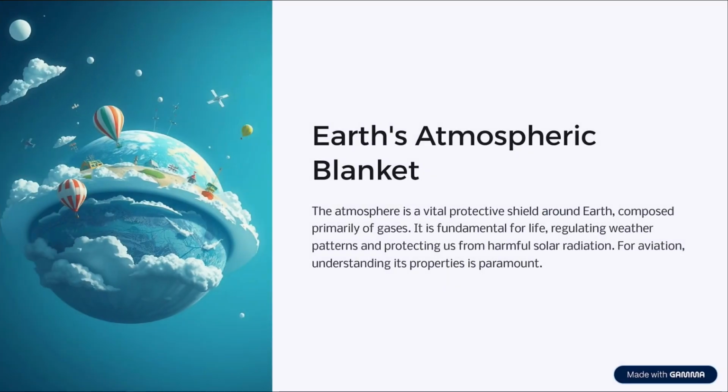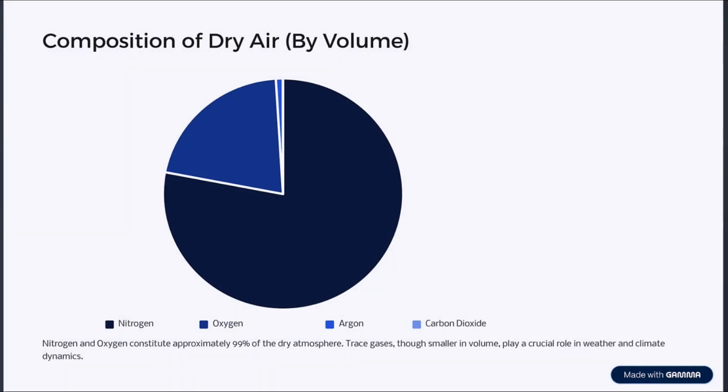Think of Earth's atmosphere as a protective blanket made mostly of gases. It shields us from harmful solar radiation and plays a big role in shaping weather patterns. For anyone involved in aviation, knowing how this blanket works is essential because it directly impacts how aircraft perform and how flights are planned. Dry air is mostly nitrogen and oxygen, making up about 99% of its volume.